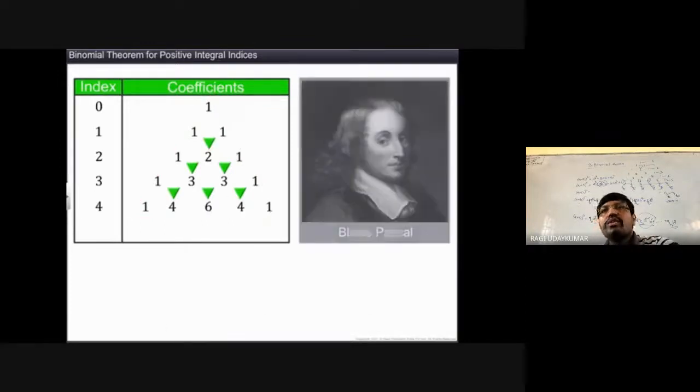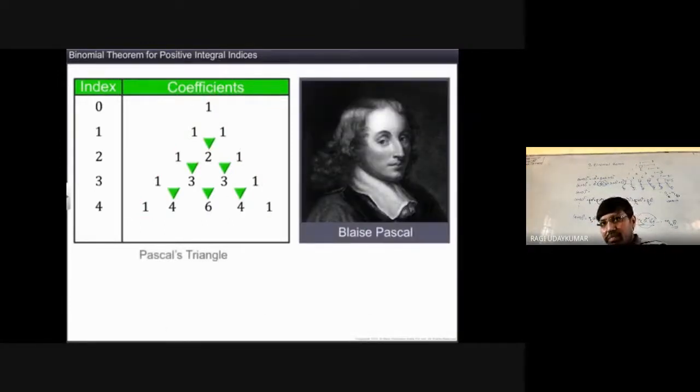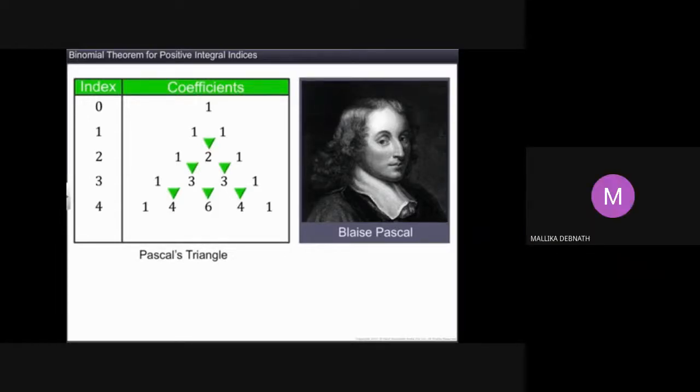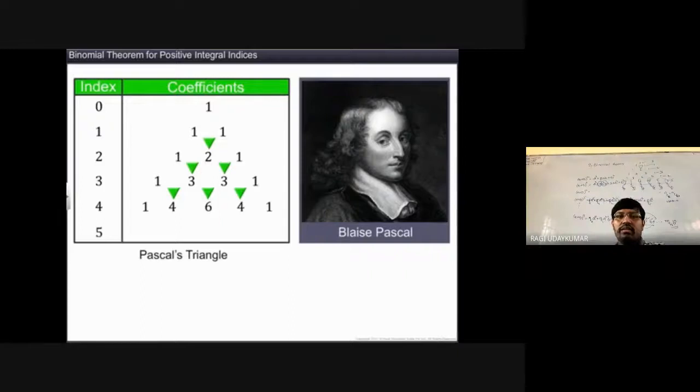Whenever you observe this one, this was developed by Blaise Pascal. He is Pascal, and we will name it the Pascal triangle. Did you get my point? Yes, sir. Okay. With the help of this you can find out the coefficients. But the main drawback is that you cannot directly find out the power of any number. You need to know the previous one.